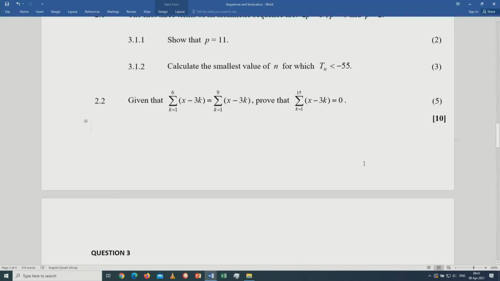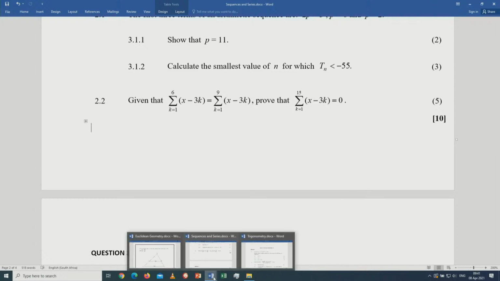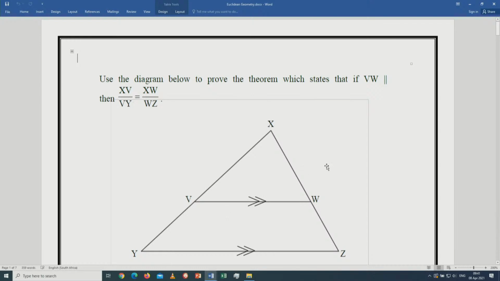Let me go to the second topic, which is Euclidean Geometry. The second topic will be Euclidean Geometry. There we are.